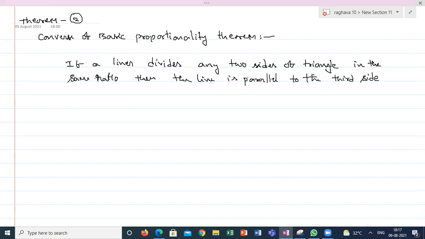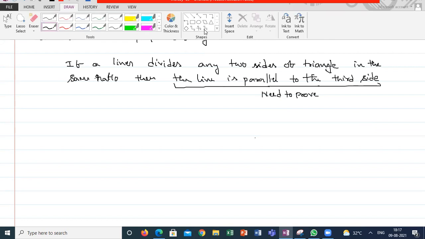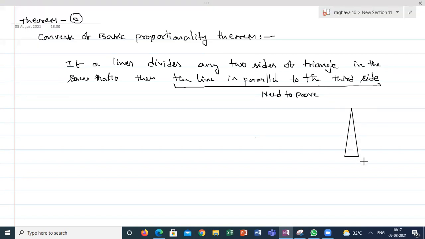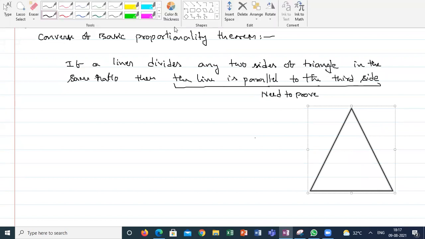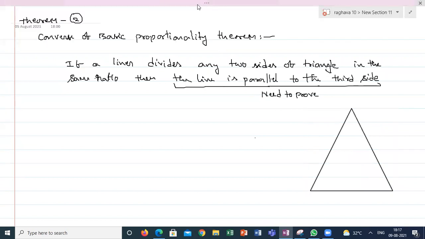That means here you have to prove this one. Guys, are you able to hear? Again, the voice is breaking. Students, please. Sir, it's clear, sir. Now I am taking a triangle and a line. I don't know whether it is parallel to the third side or not, but it is a line which is dividing AB and AC in the same ratio. It is dividing at D, it is dividing at E.